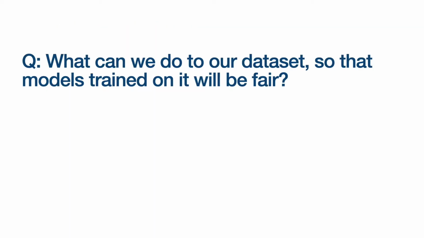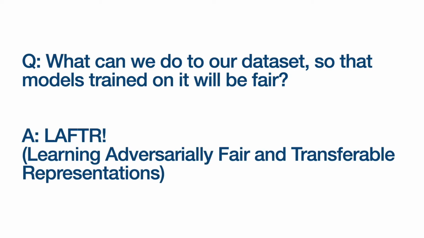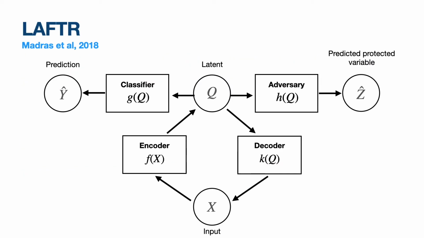Okay, so we've defined our definitions of fairness in a more rigorous way. Now, what can we do to our data set so that the models trained on it will be fair? Is there some sort of answer that we can have so that we can make sure that no evil mad scientist will use our data set for no good? Well, there is an answer. The answer is LAFTR. Learning adversarially fair and transferable representations.